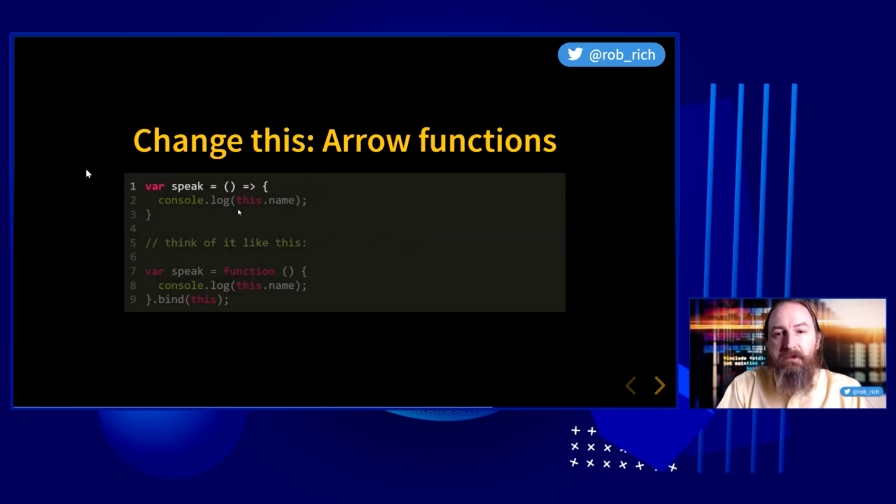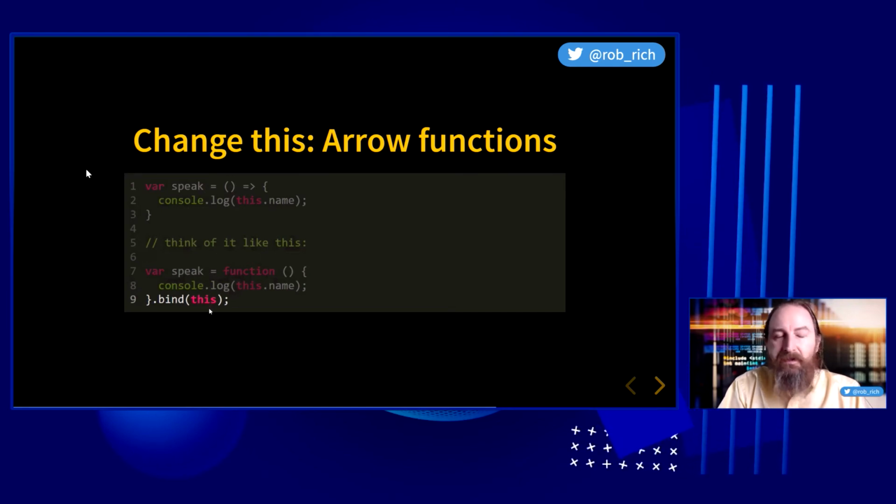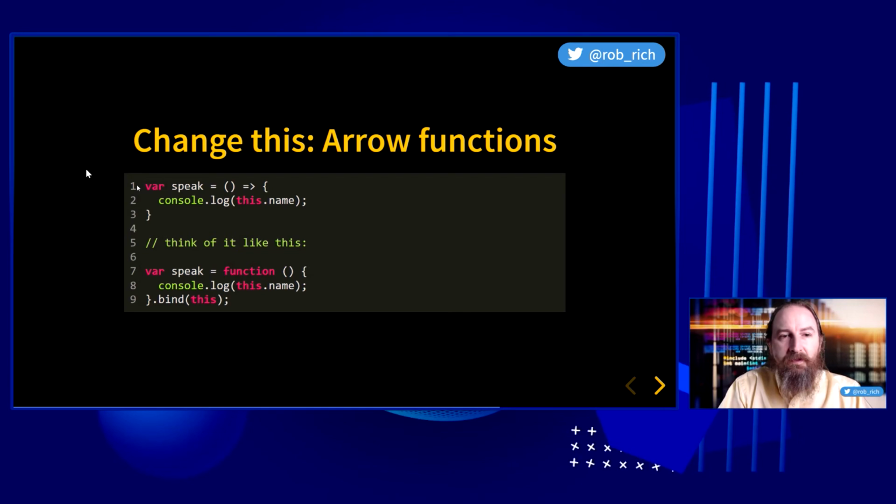Well, there's one more mechanism where we can override this, an arrow function. Now, the cool part about arrow functions is they define this at the point where they're created. So it's much like saying .bind this straight away as we define it. So I've defined this function, and now whenever I call it, I get the this that was bound when this function was created.